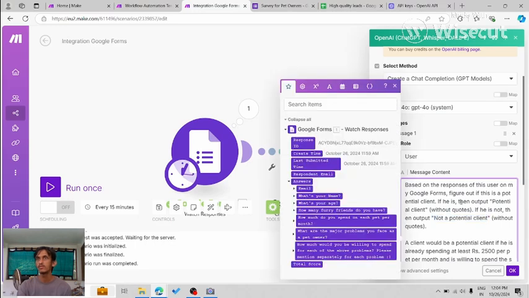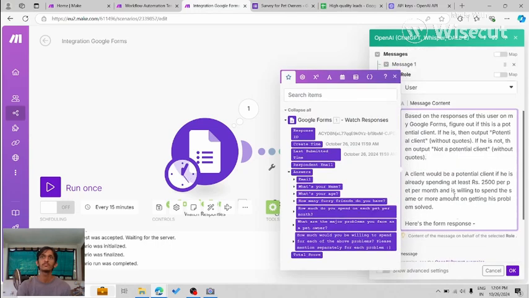The reason I'm asking the OpenAI API to output exactly like this is because then we have to filter. If the output is this, then we do this. If the output is that, we do that. So for this filtering process to work, it is important to ask the API to output exactly like this, right?